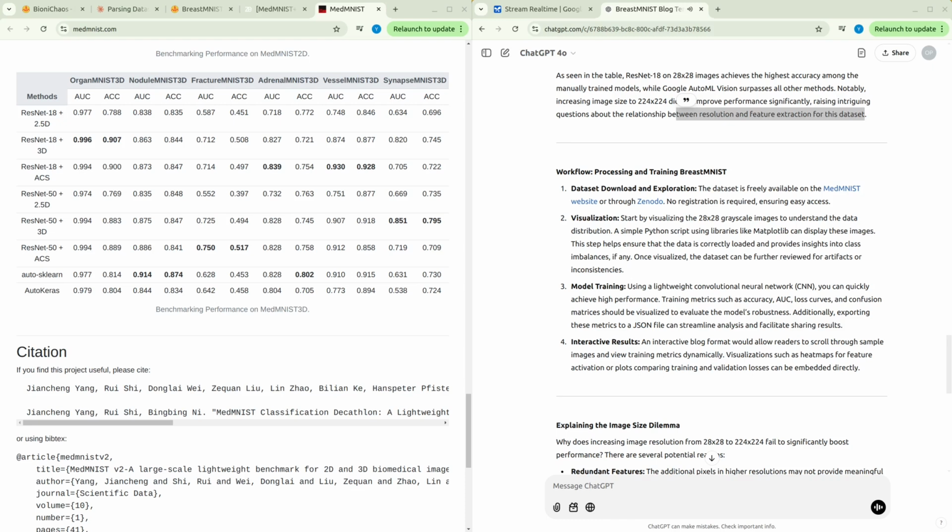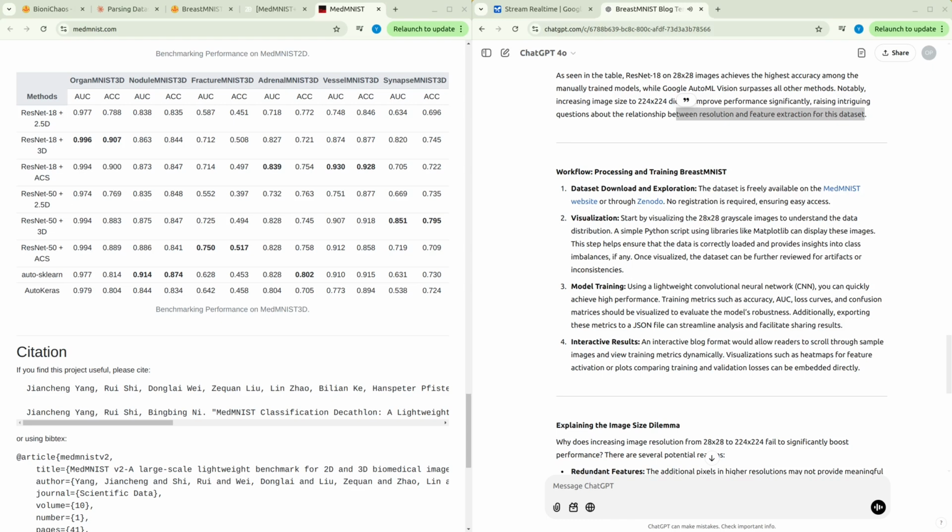Larger input sizes increase the parameter count, making the model prone to overfitting, especially with limited training data. Pre-processing alignment. The original MedNIST dataset was curated with 28 by 28 images. MedNIST Plus now provides larger versions of the dataset, including resolutions of 64 by 64, 128 by 128, and 224 by 224 for 2D images, as well as 64 by 64 for 3D images.